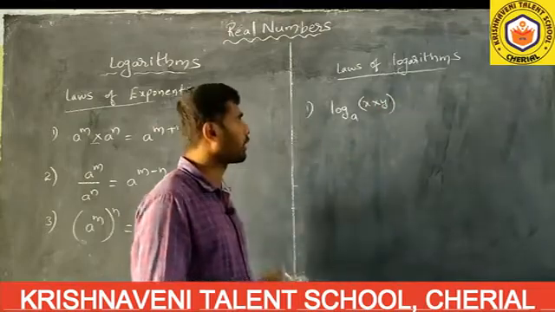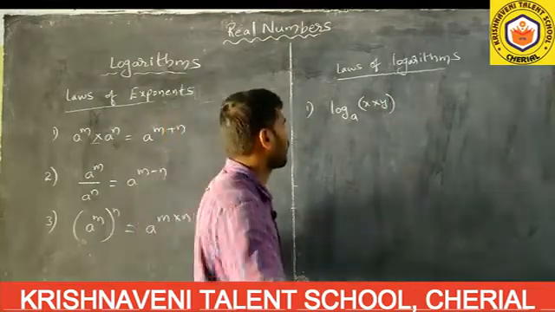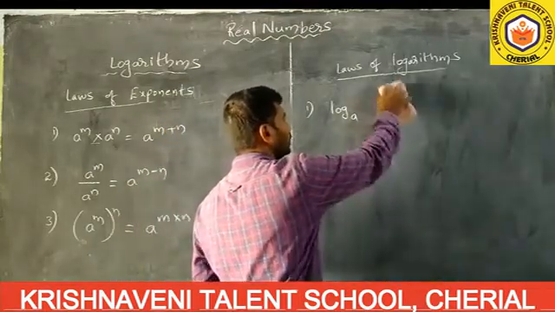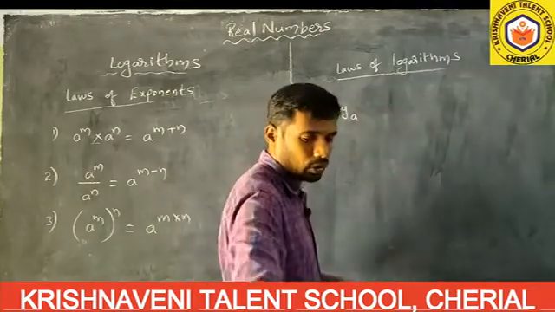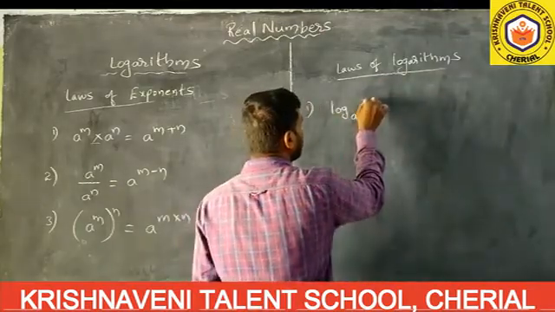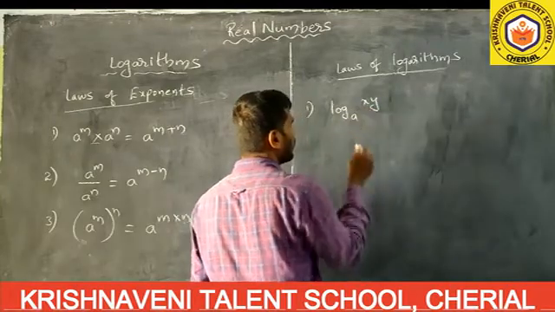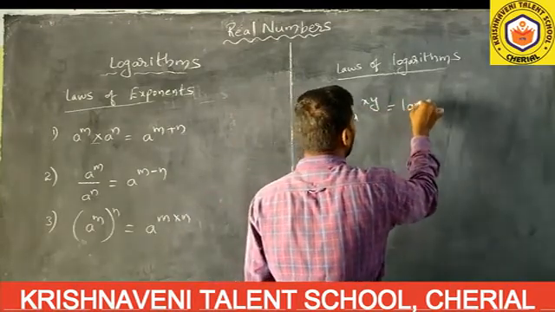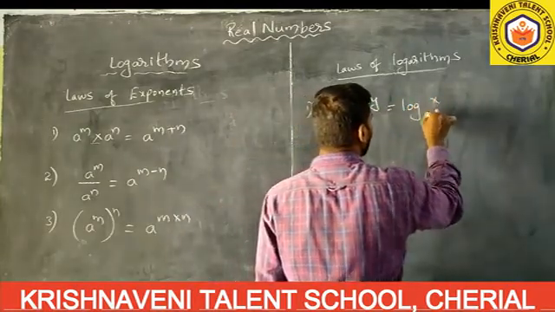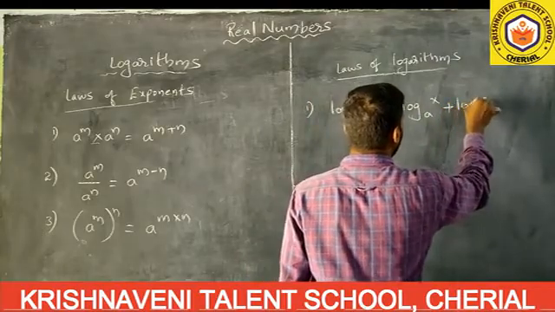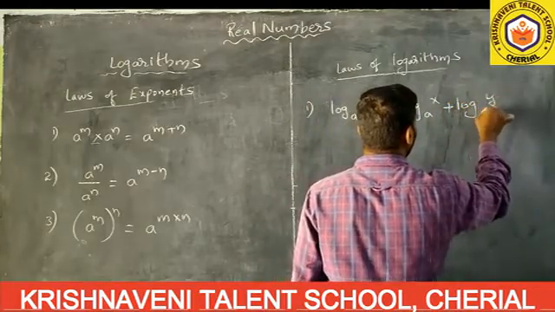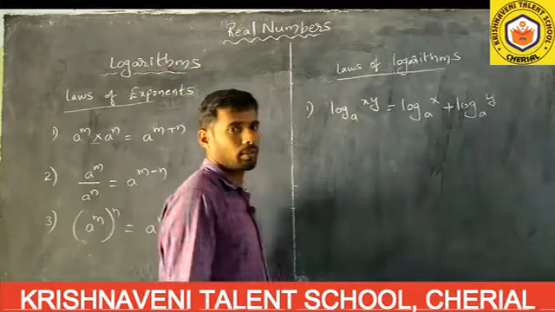See, we already know that if nothing is there in between any variables, it means into only. That's why log xy to the base a equals log x to the base a plus log y to the base a. This is the first law.